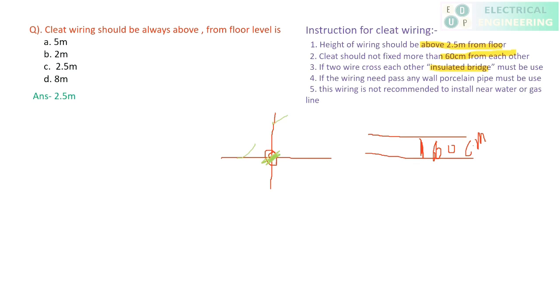If the wiring needs to pass through any wall, a porcelain pipe must be used. It means that if you want to pass a particular wire from one room to another room through the wall, making a deep hole in the wall, you have to use a porcelain pipe. Clear? This wire is not recommended to be installed near water and gas lines because these wires are bare conductor wires, so they are very open to the user, and it is highly risky in a water area or gas area because it is highly sensitive to catching fire. Clear? Move to the next question.